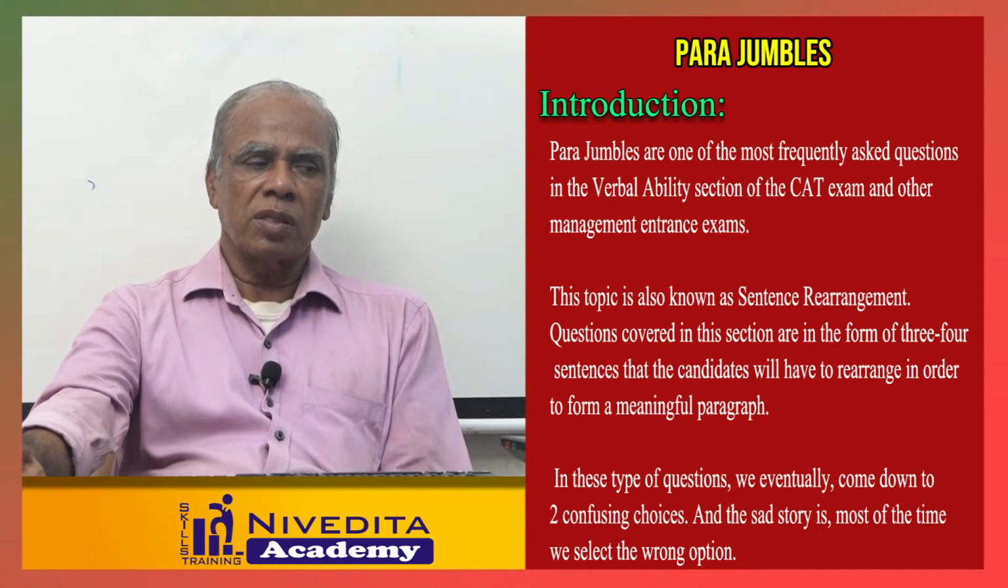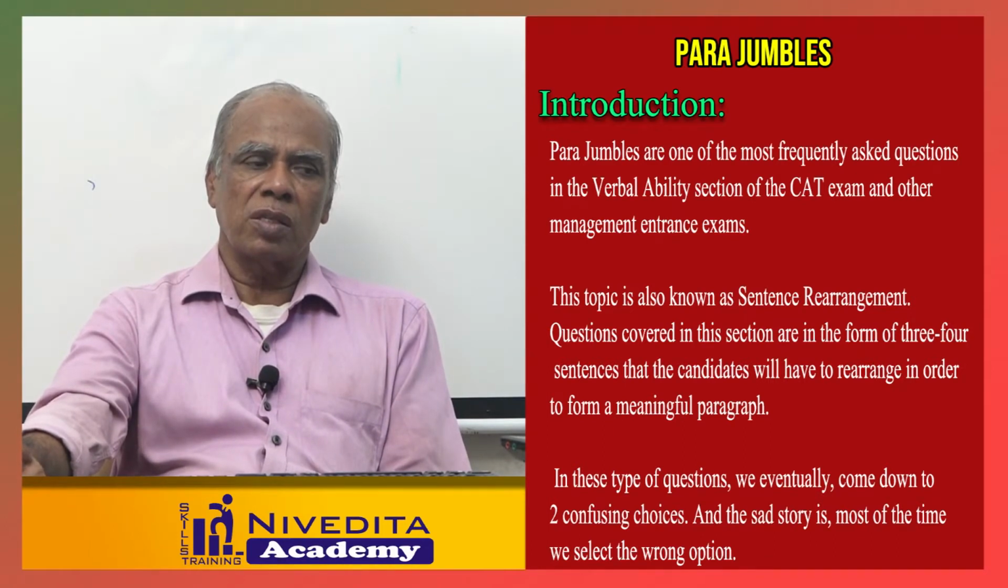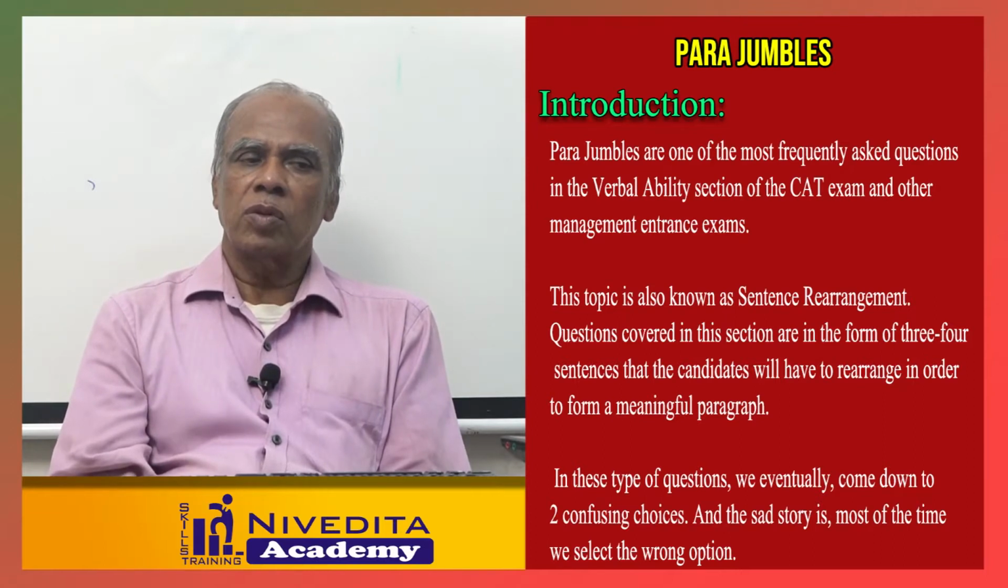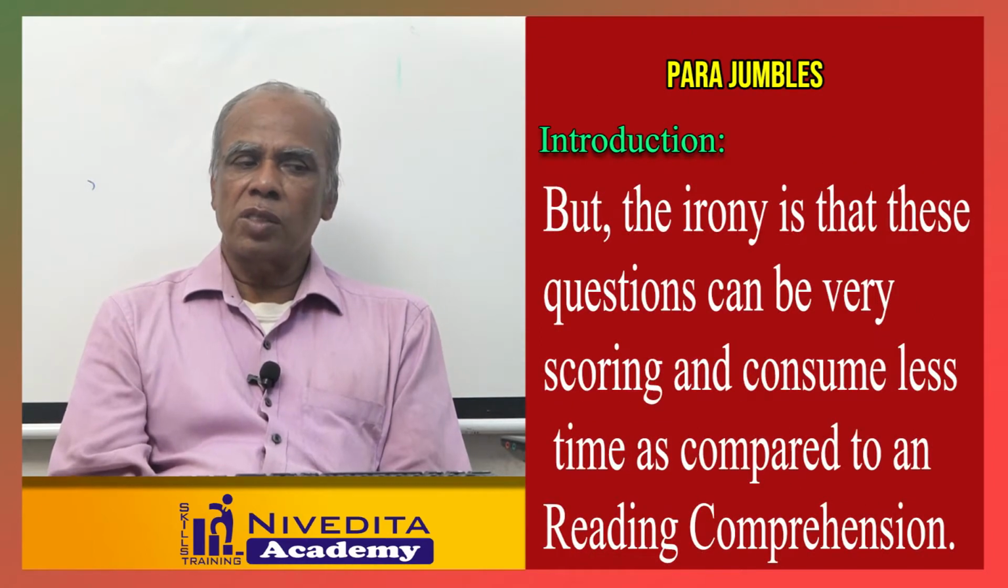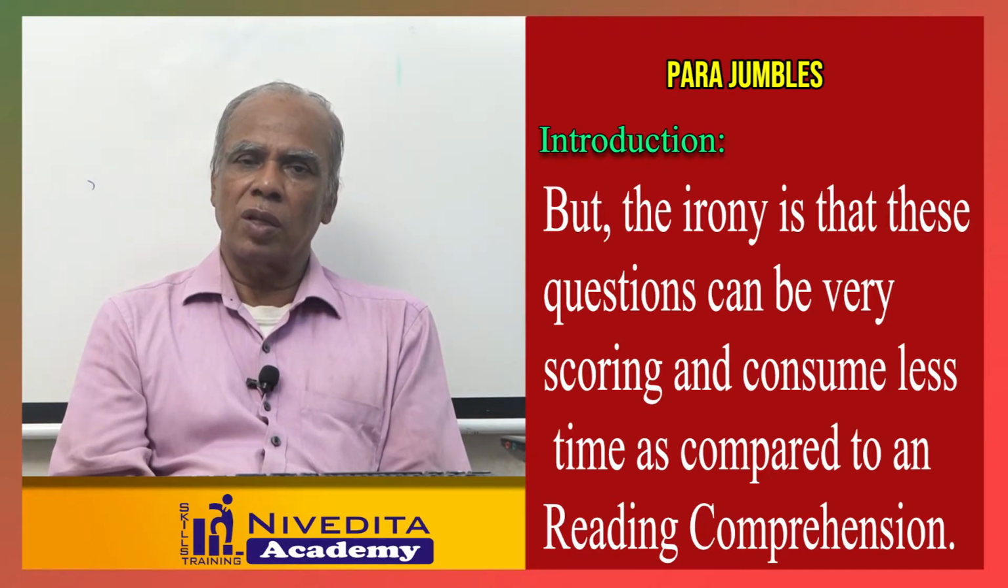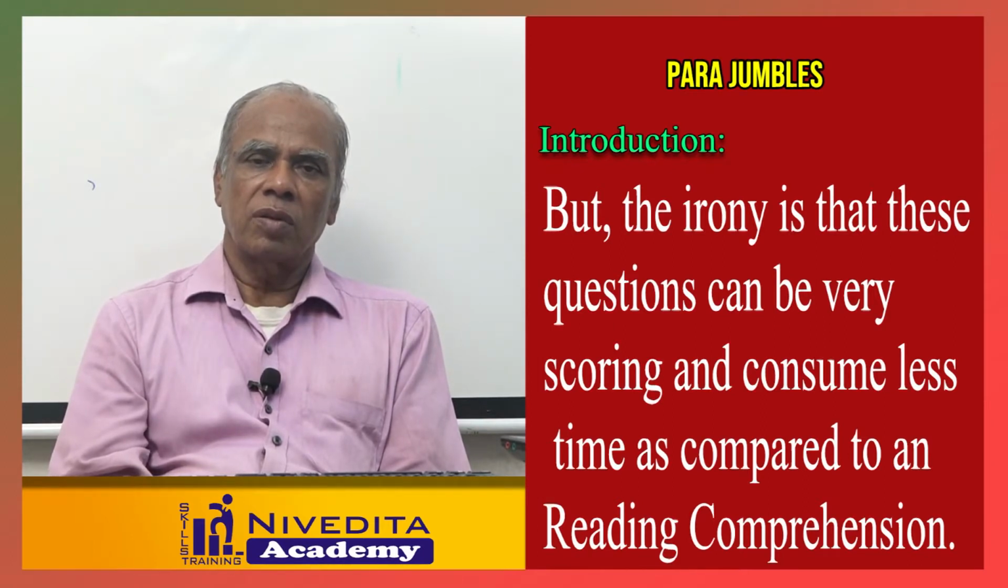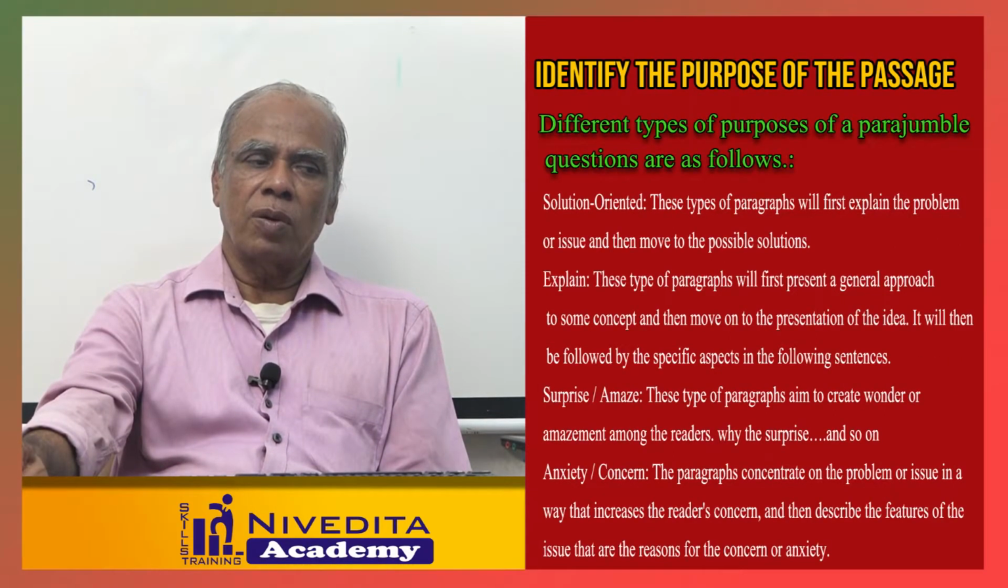In this type of question, there are 2 confusing choices, and sometimes most people choose the wrong answers. The irony is that these questions can be very scoring. Actually, para-jumbles are easily scoring questions. Compared to reading comprehension questions, para-jumbles can be scored easily. Okay, let us talk about that.